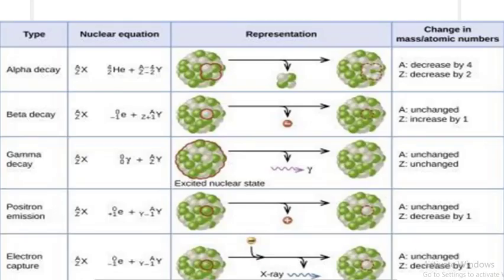Now let us see some theory part. Here you can see the diagram, okay? I will just explain this diagram first, then we can continue further. There are various types of radioactive decay. The first is alpha decay.